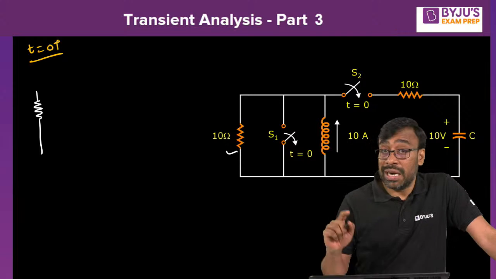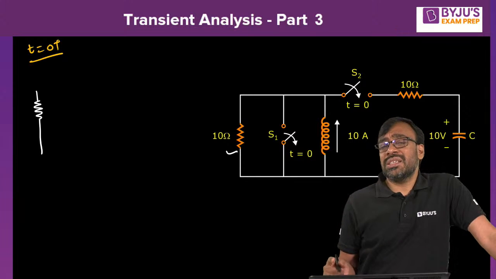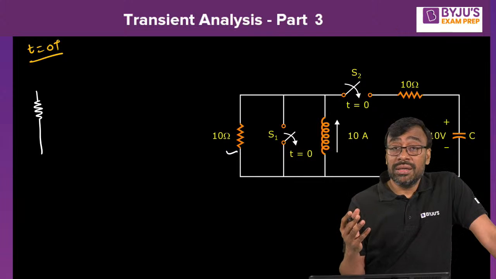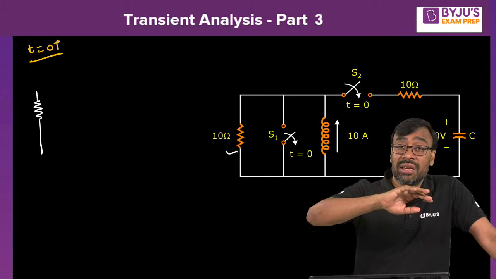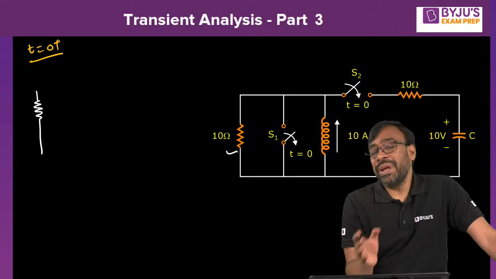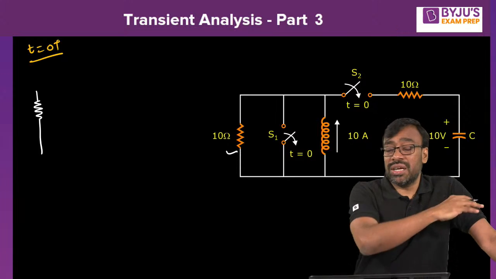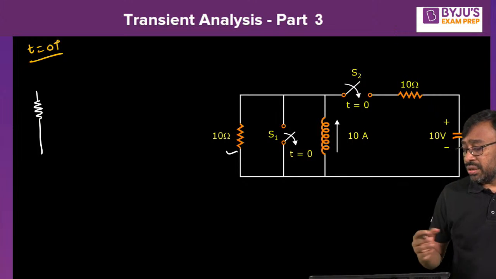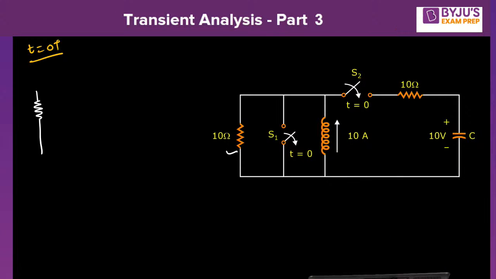You can't expect. But since inductor and capacitor are storage elements, they can be charged initially and they can be kept inside the circuit. They were already charged. I mean, charged inductor and charged capacitor. I'm just giving you the place to observe the circuit. Look at that. Charged inductor and charged capacitor. What does the charged inductor mean?